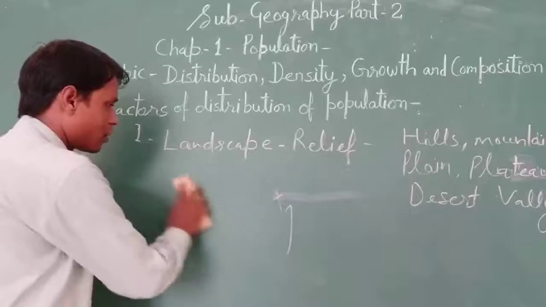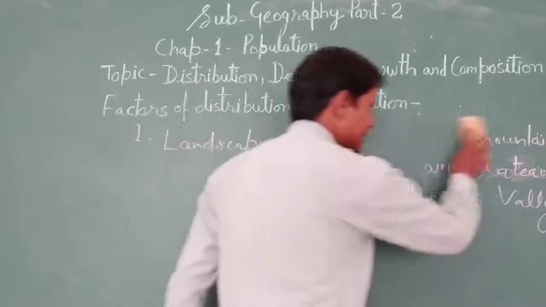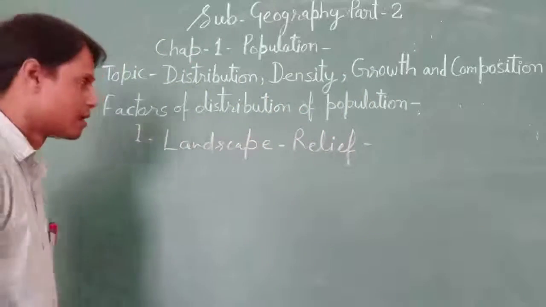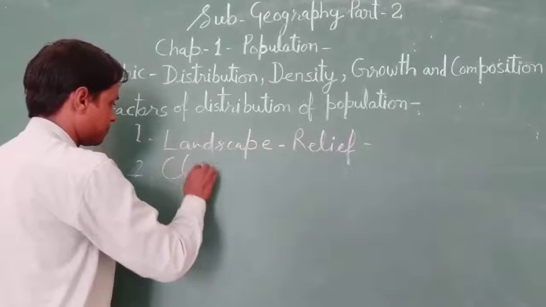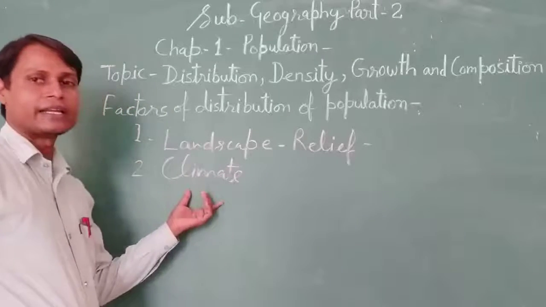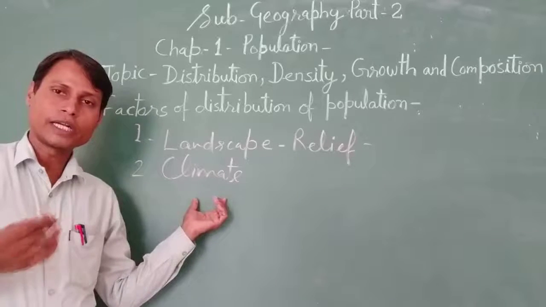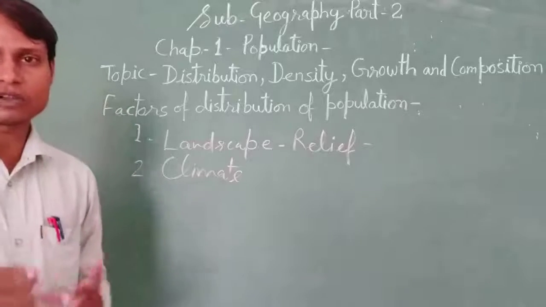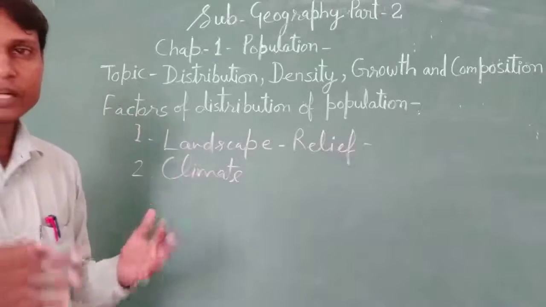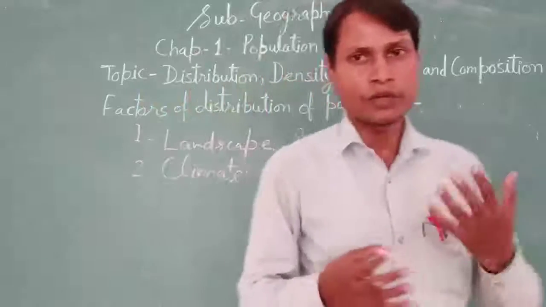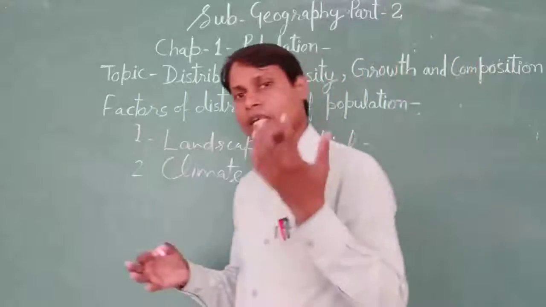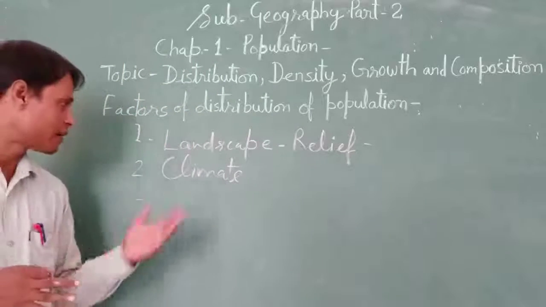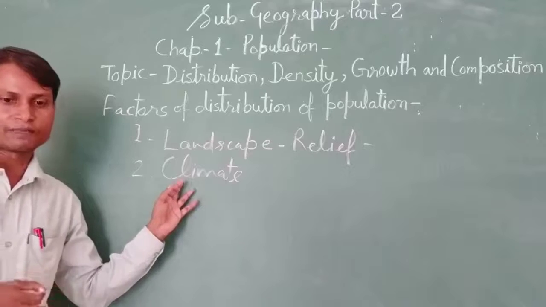You know, according to climatic conditions, a human is developing and surviving his life. Second is climate. According to climatic conditions, we can develop ourselves. According to climatic conditions, we can grow crops, any kind of crops, either cereal crops, cash crops, commercial crops, and we can do any activities regarding the growth and development of humans, and we can settle some infrastructure, buildings and industrial units of factories. All these things depend on the climatic condition or the weather condition.